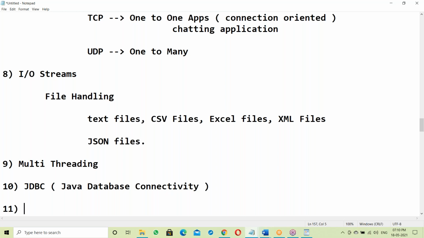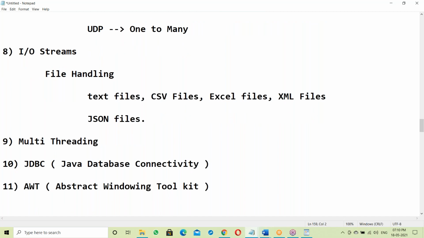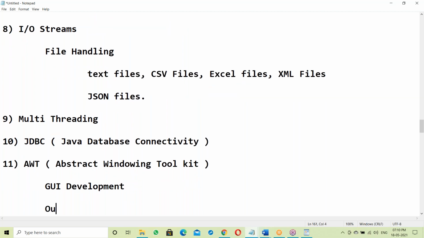Next, one more is AWT, Abstract Windowing Toolkit. This is used for GUI development. It's outdated.